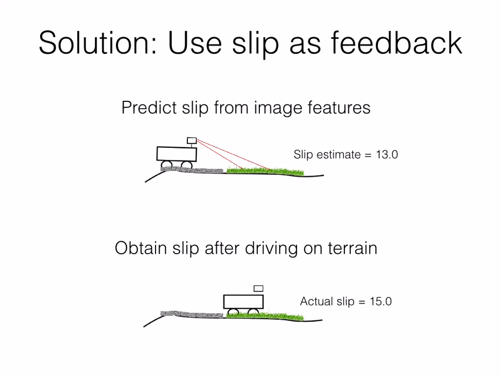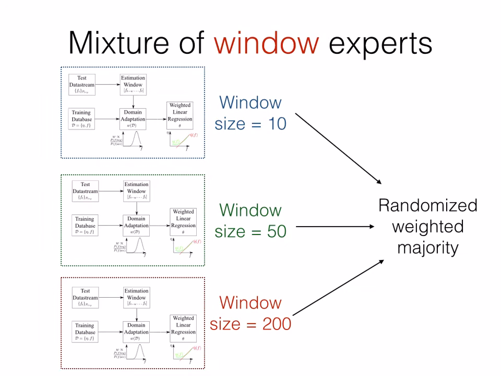To overcome this shortcoming, we consider a second variant of the problem statement, where the robot can measure the slip as it moves over the terrain. This measured slip can then be used as feedback to determine the best window to be used for a particular trial. We frame this problem as a no-regret online learning problem where our experts are windows of different size. We use the randomized weighted majority algorithm to select the best expert in hindsight. The loss function in this case is a squared difference between the actual measured slip and the estimated slip.